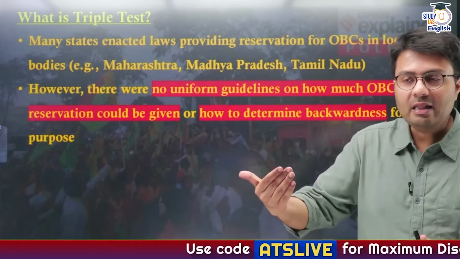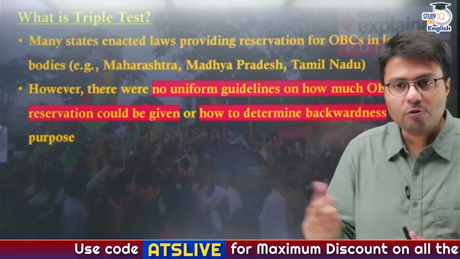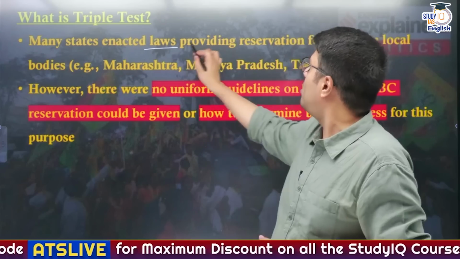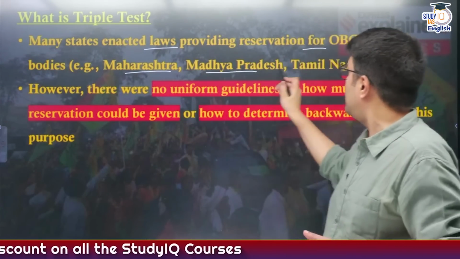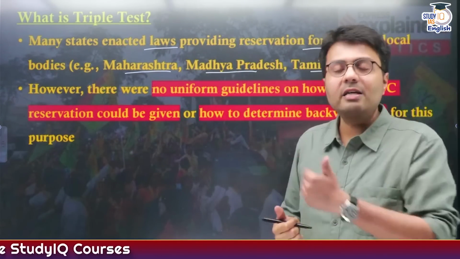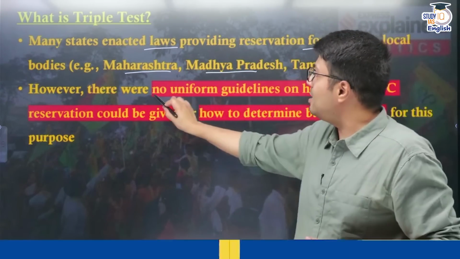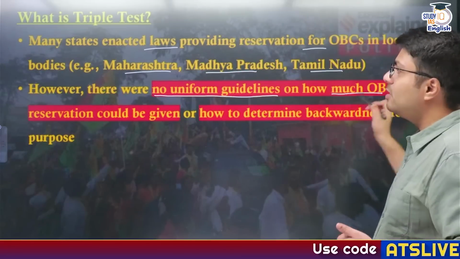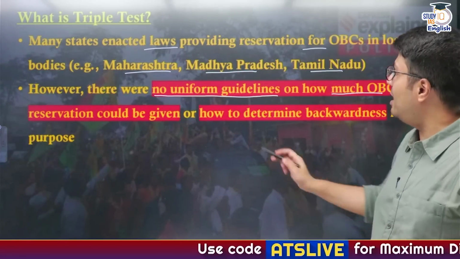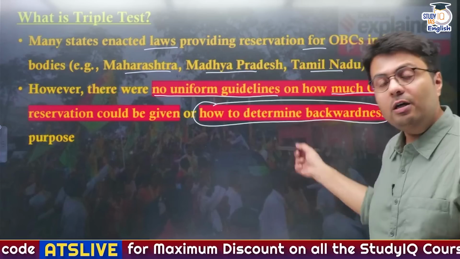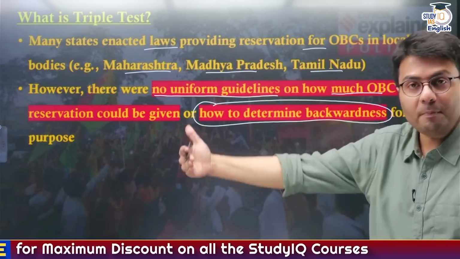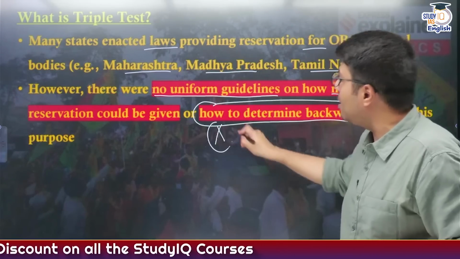Now what we have seen is that in terms of providing reservations to OBC, many states have enacted laws to provide reservation. States like Maharashtra, Madhya Pradesh, Tamil Nadu are providing reservations to OBC, but since there is no uniform guideline on how much OBC reservation you need to provide, and how to determine whether a particular class is backward or not in terms of political representation, there is no particular guideline.